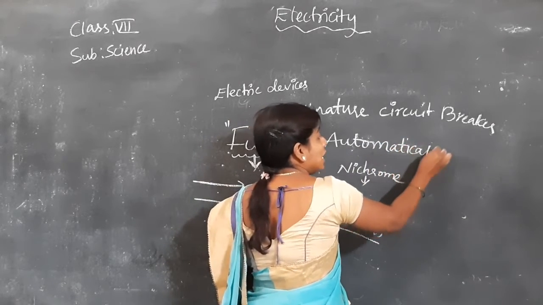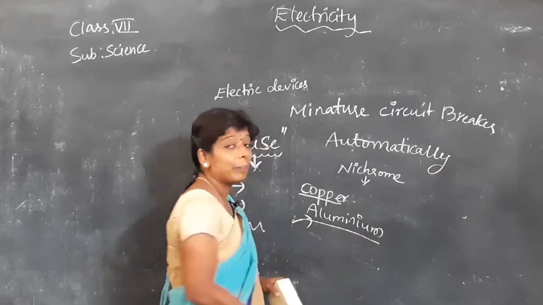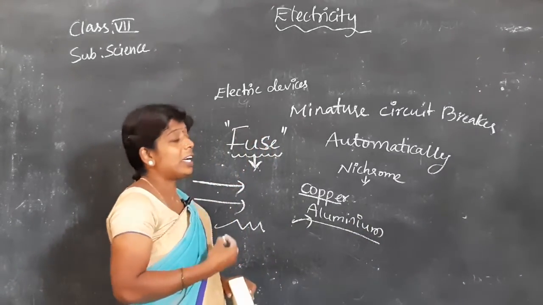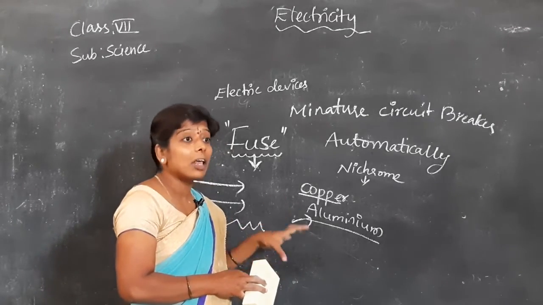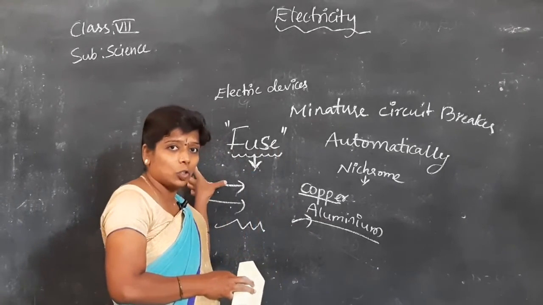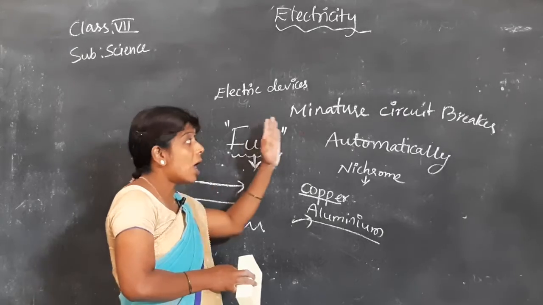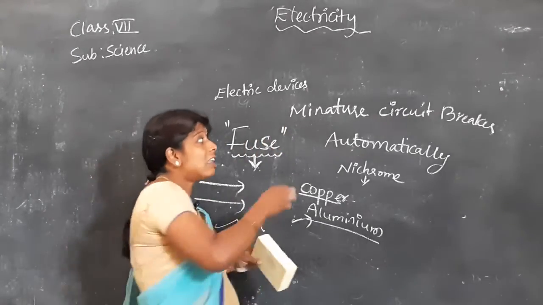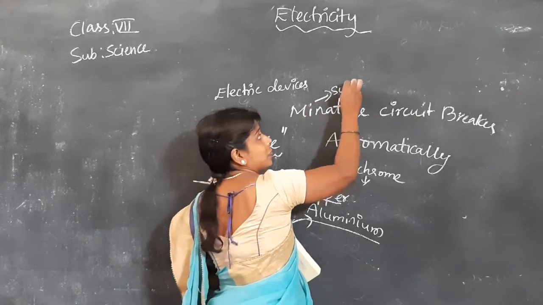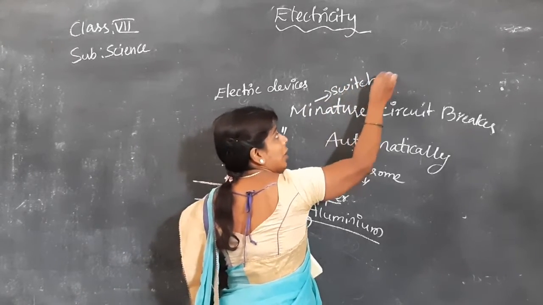Suppose a large amount of current comes, it automatically switches off the current. It does not allow a large amount of power to go inside the house. It switches itself off.